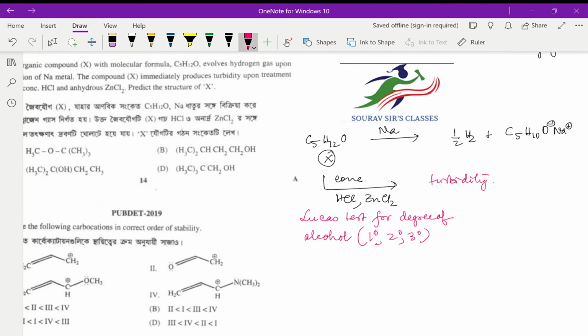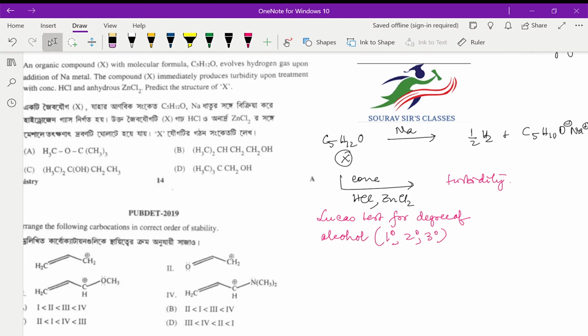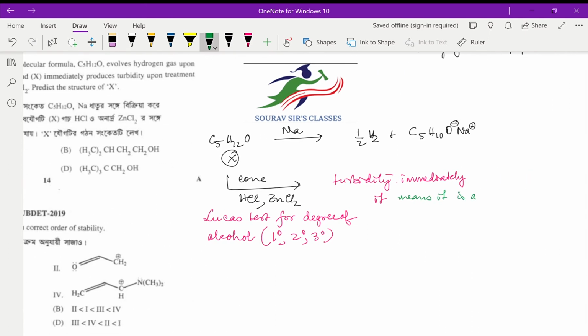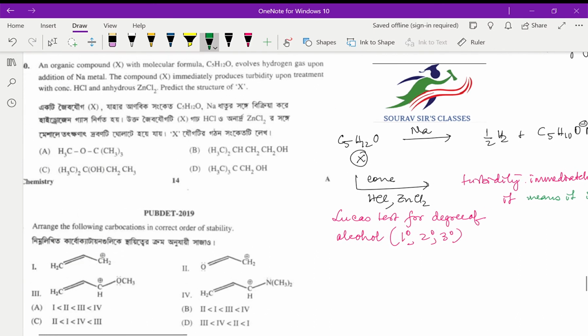And the turbidity is given immediately. Okay, so if it is given immediately, it means it is a 3 degree alcohol. Now among the options we have to choose which is 3 degree alcohol.